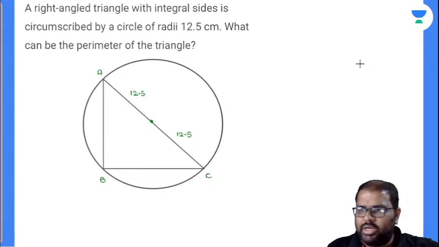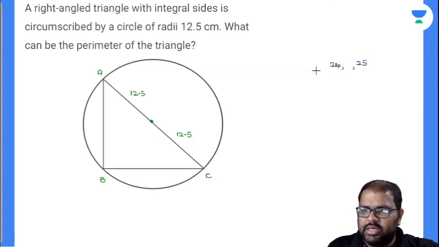Write down the Pythagorean triplets. If this is 25, automatically see here, 576 plus 49, means 7. So these are Pythagorean triplets. So this can be 7, 24, 25, or otherwise, if this is 25, 20 is nothing but 400, and I can take 15 square. It is nothing but 25.